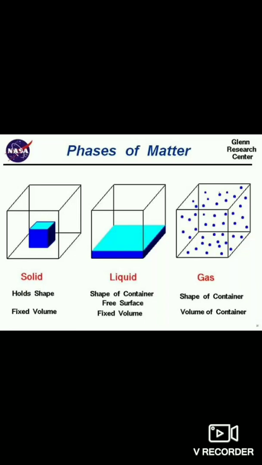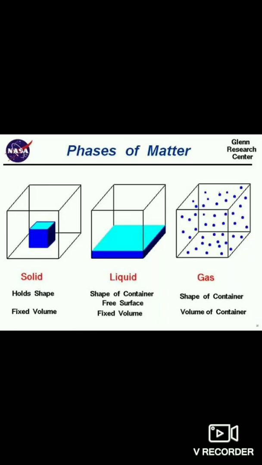A solid can't be compressed because its molecules are very closely packed, but to a small extent, solids expand on being heated and contract on being cooled. The third property is solids have a high density. The density of a substance is the amount of matter it contains per unit volume. So, in solids, the molecules are very close to one another, therefore they possess a high density.